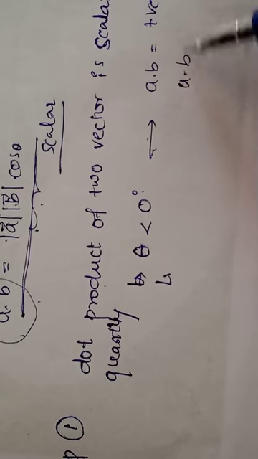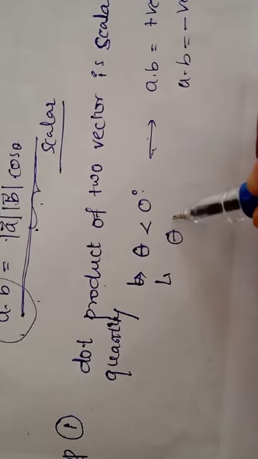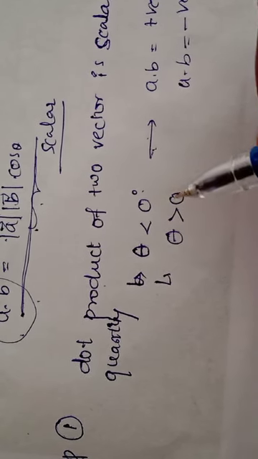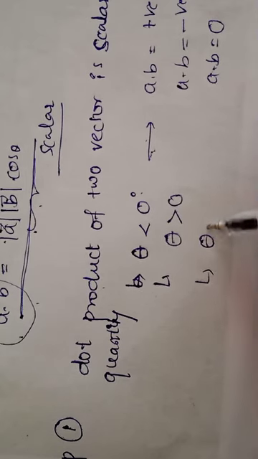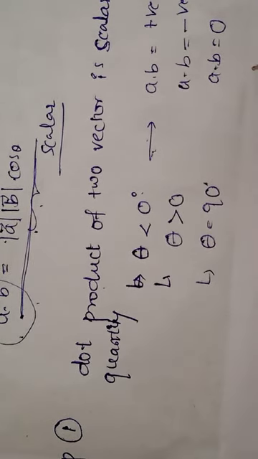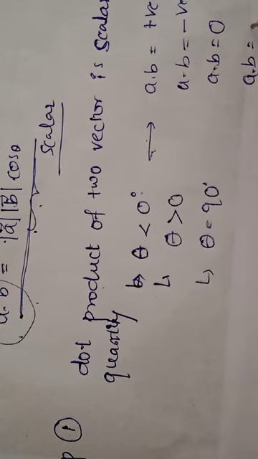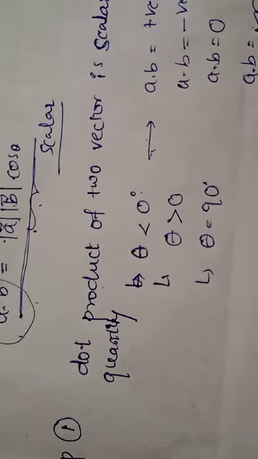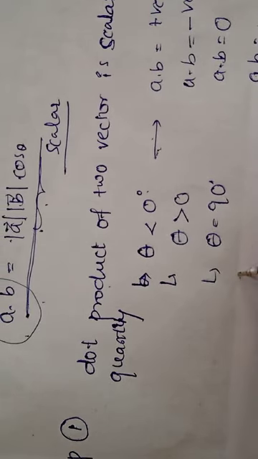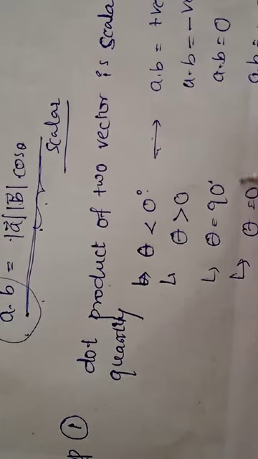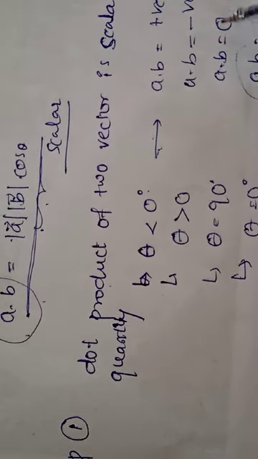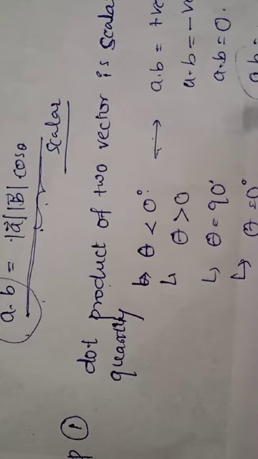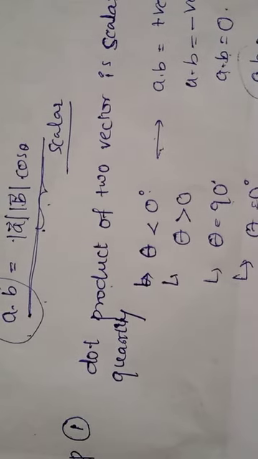If A dot B is negative, then theta is greater than 90 degrees. Then if A dot B equals 0, theta equals 90 degrees. A dot B has its maximum value for theta equal to 0 degrees. When theta equals 0 degrees, the product will be maximum. When the product is 0, then theta between these two vectors will be 90 degrees.